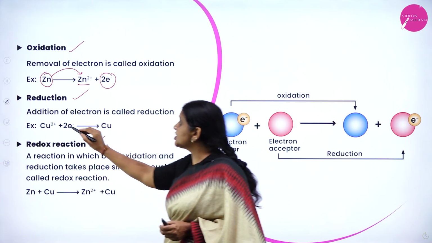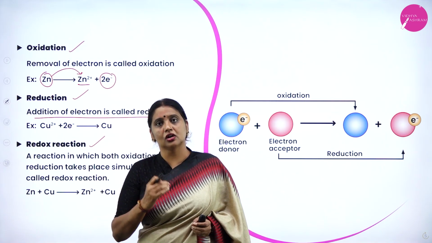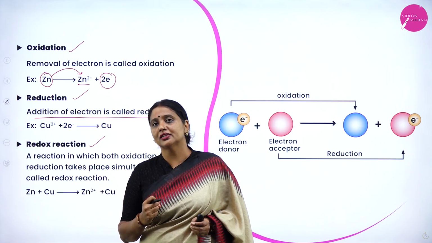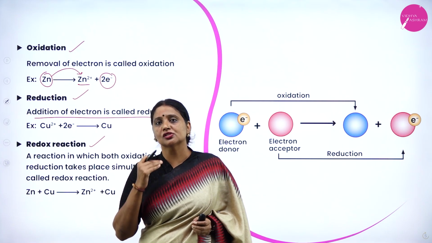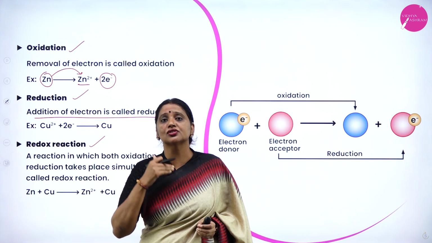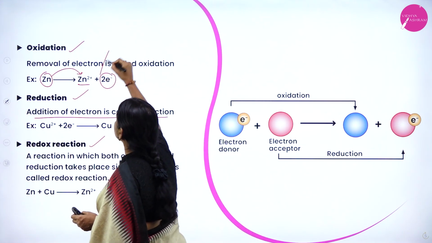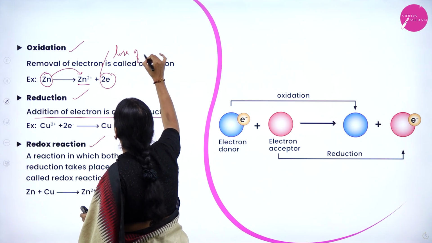The reverse, addition of electrons or gain of electrons, is called what? Reduction. So, what is oxidation? Oxidation is a chemical reaction where there is a loss of electrons or removal of electrons.